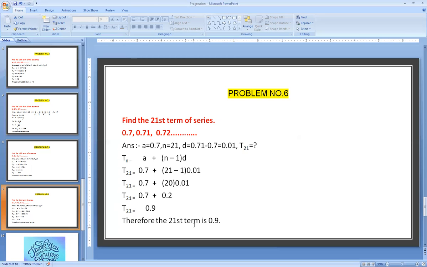So this is how we need to calculate the value of the nth term. So with this, we are going to end the session.